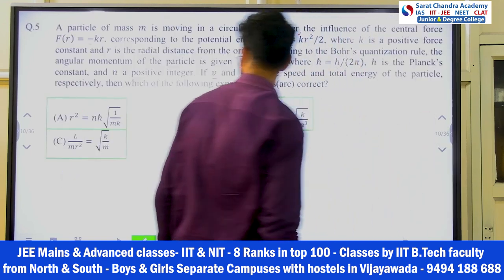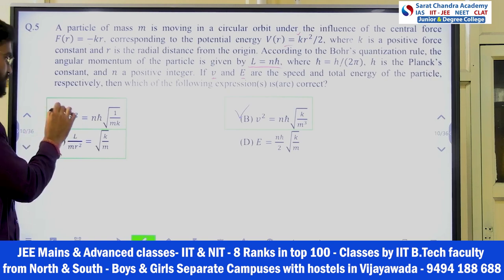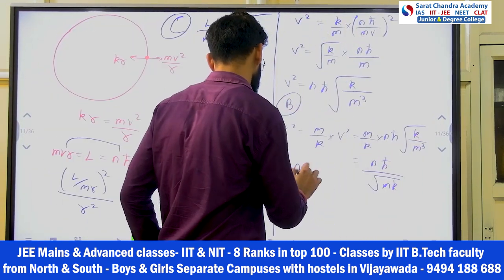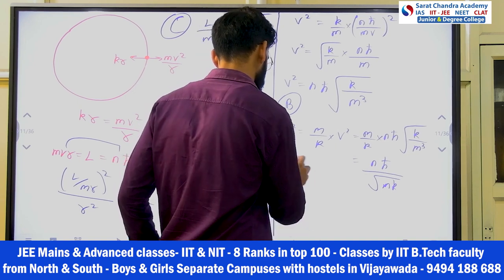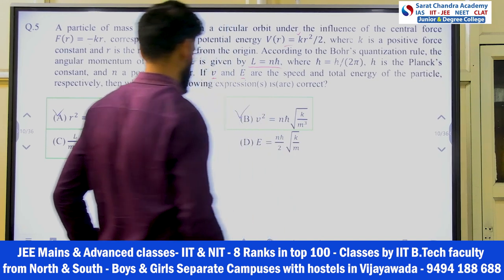I think this is one option. This r square, so this option also I got. So A is also correct. So I got the A. Now he is asking the total energy. One option remaining, total energy expression, right?